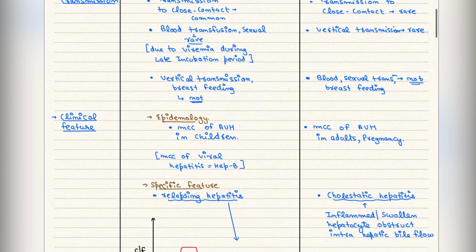Now we are going to talk about the clinical features, starting with the epidemiology. Hep A is the most common cause of acute viral hepatitis in children, while in adults and pregnancy it is Hep E. If we talk about the most common cause of viral hepatitis overall, then it is Hep B. But if someone asks about acute viral hepatitis in children, or in adults or pregnancy, then it is Hep A and Hep E.